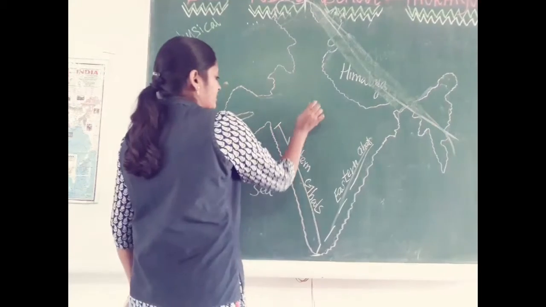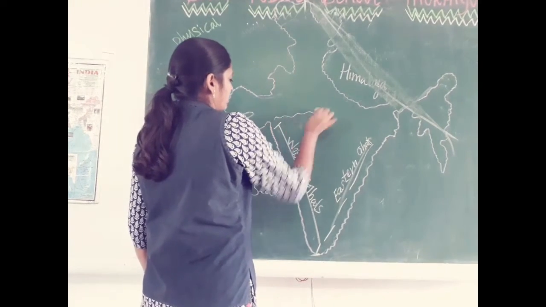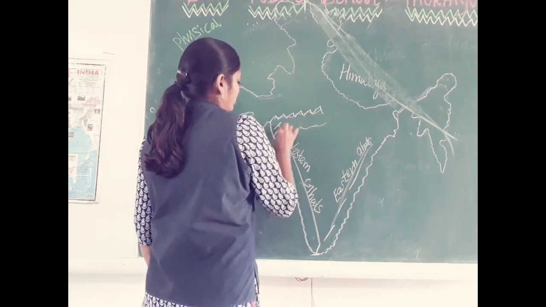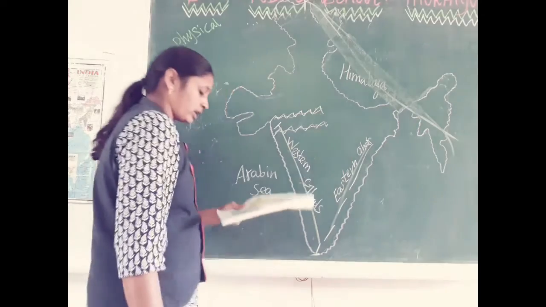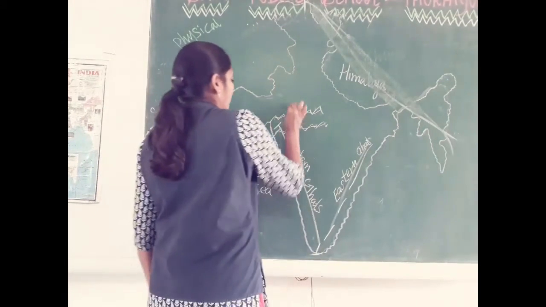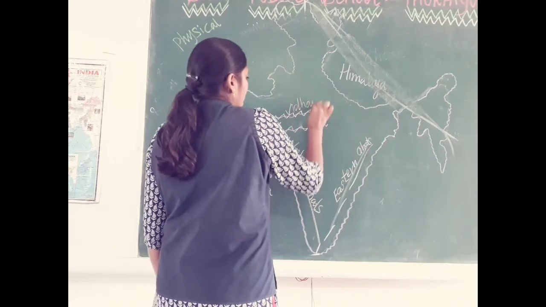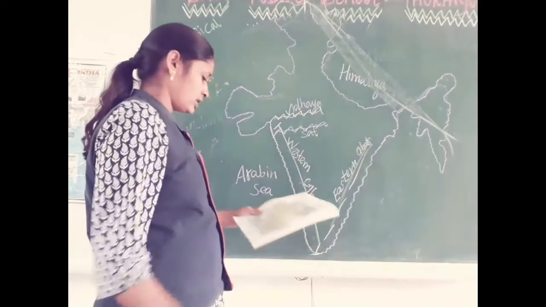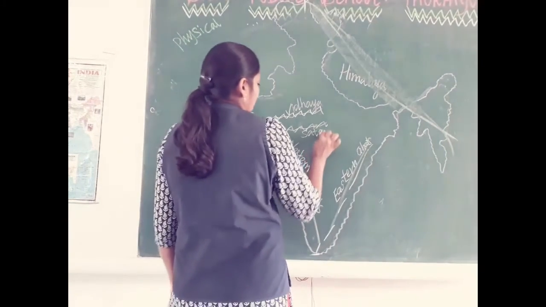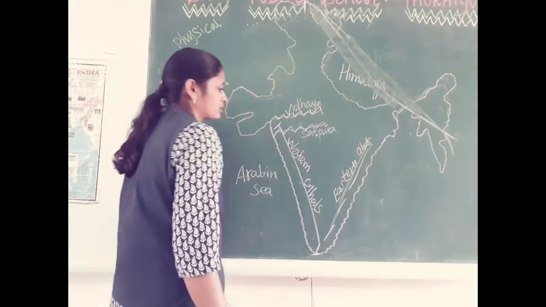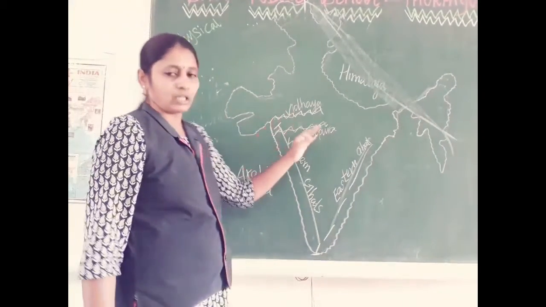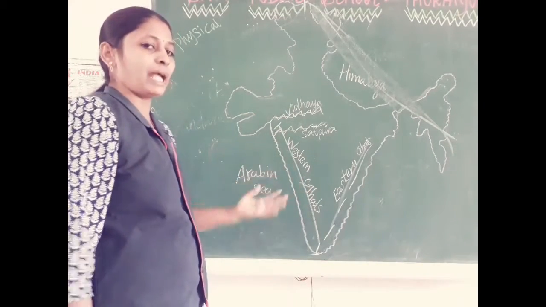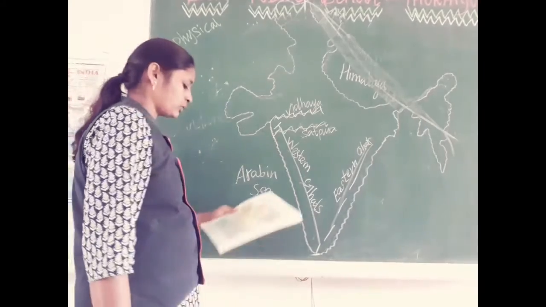Here in central India we have the Vindhya and Satpura mountain ranges. Here we have the Vindhya mountain range and below we have the Satpura mountain range. Now we will discuss only the mountains, then we will discuss rivers, plateaus, everything. So, the Vindhya and Satpura mountain ranges.